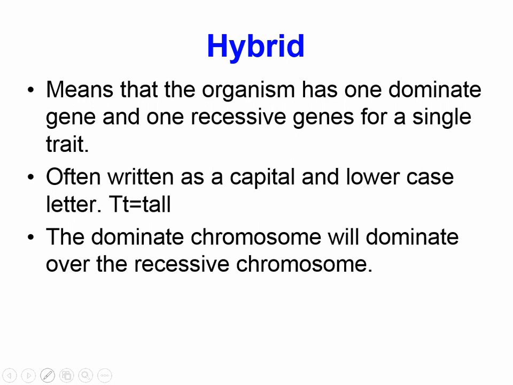So there's hybrid. This means that an organism has one dominant gene and one recessive gene for a single trait. It's often written as a capital and a lowercase letter, so capital T, lowercase t, which is still going to be tall. The dominant chromosome will dominate over the recessive chromosome, so you will still have a tall pea plant, okay? Because if you have a capital letter, no matter what, it is always going to be dominant, even though there's a lowercase letter saying recessive.